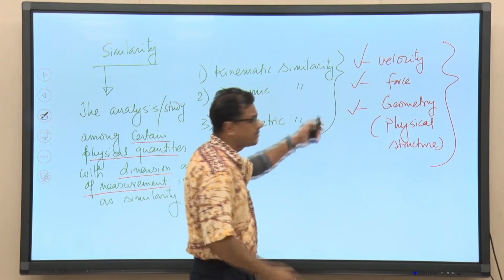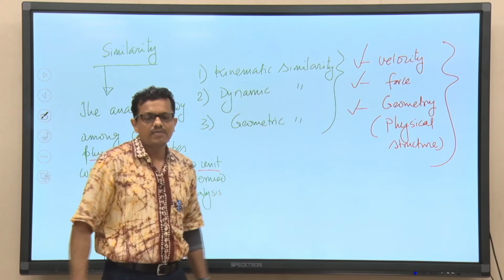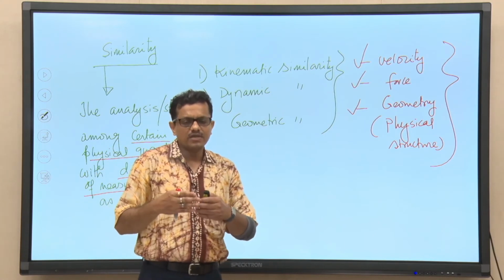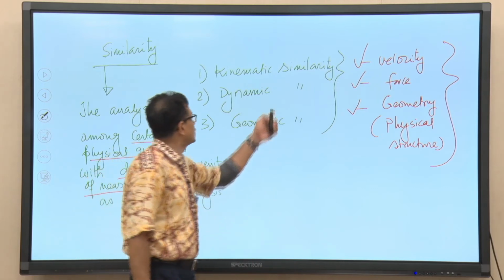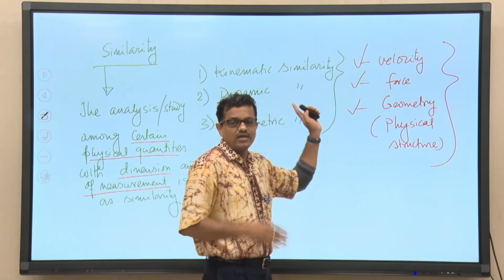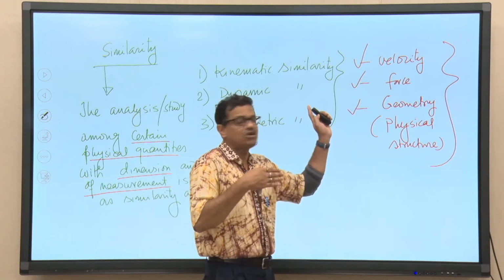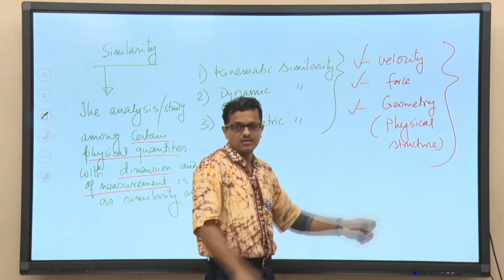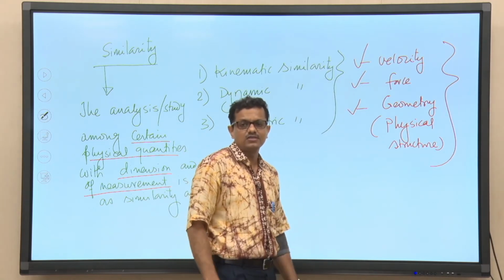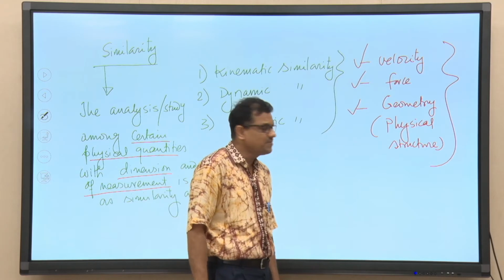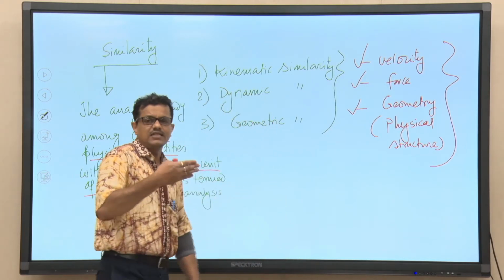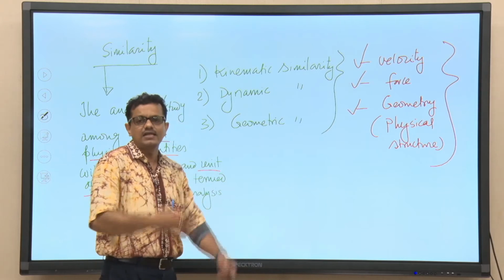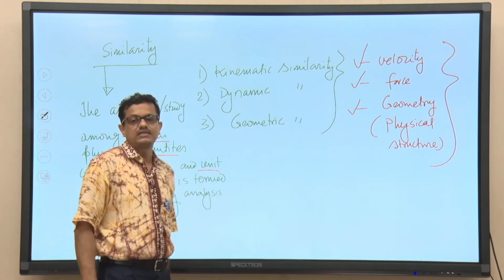So, if the velocity is equal in the model and prototype, the word I am using is model and prototype, then it will be kinematic similarity. When you are trying to find out similarity of forces between model and prototype, then this is called dynamic similarity. And if the model and prototype are geometrically identical, then we call it geometric similarity.